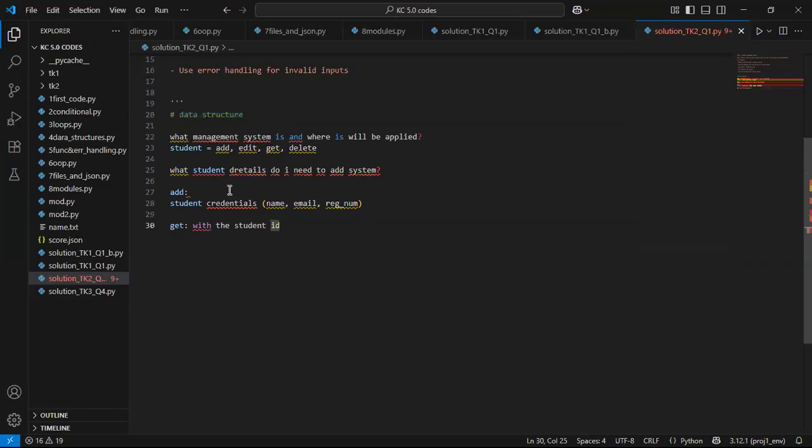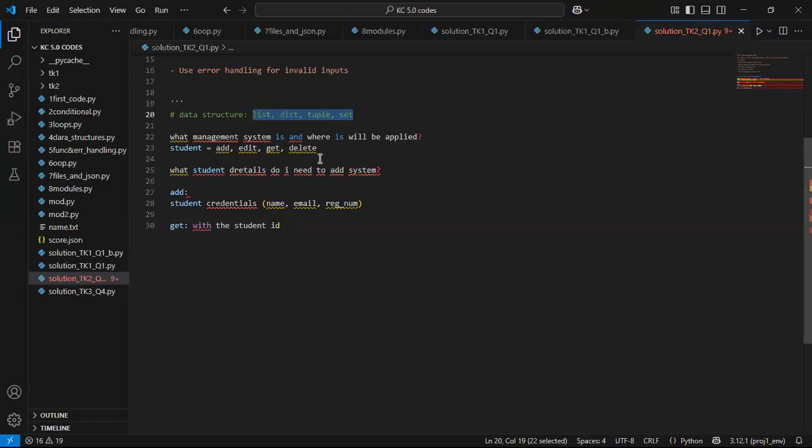So now, if I have to add a student, how would I add a student so that it will be convenient for me to retrieve that student alongside their details? Being that I've covered data structure, I'm aware that we have list, dictionary, tuple, and set. So among these four data structures, how will I implement adding, editing, getting, and deleting in the simplest way? Which structure is most convenient for me?